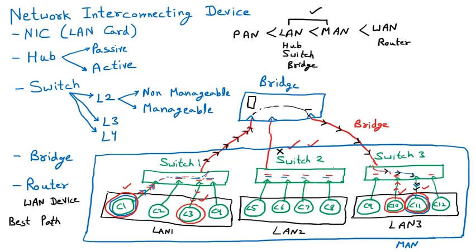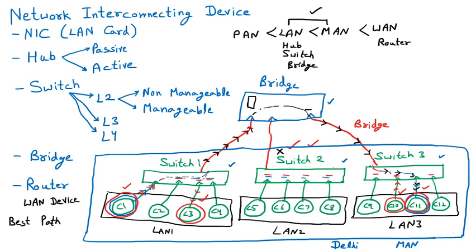Now to understand the router, I am giving you one example. I am modifying this diagram to make you learn. So we are assuming that this is the MAN of Delhi. Let us suppose that this is the Delhi network in which we have a bridge, and in this bridge we have multiple switches. There can be multiple bridges also, no restriction, but I am assuming one bridge is there and multiple switches are connected. So this is the metropolitan area of Delhi.